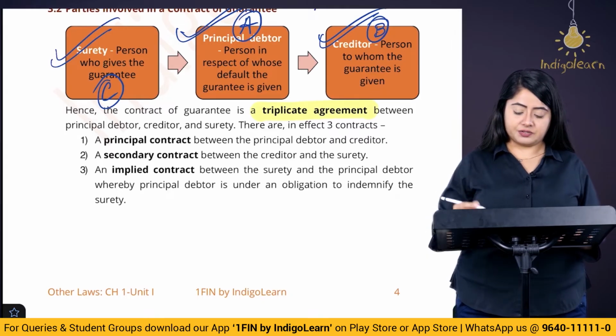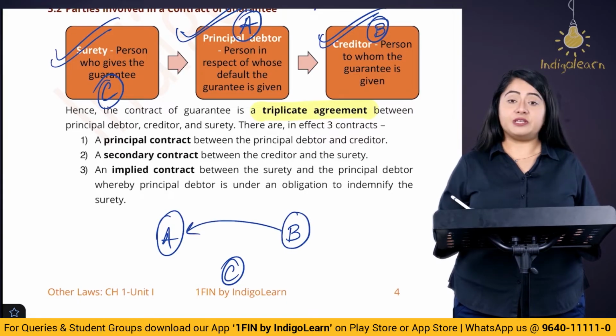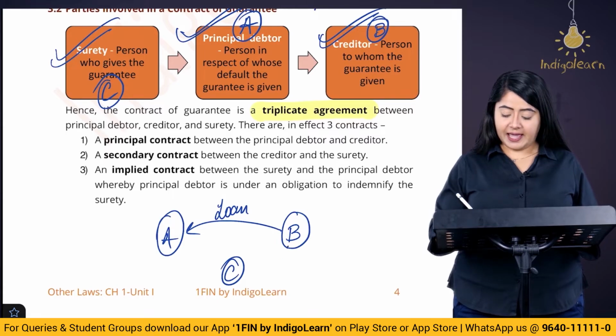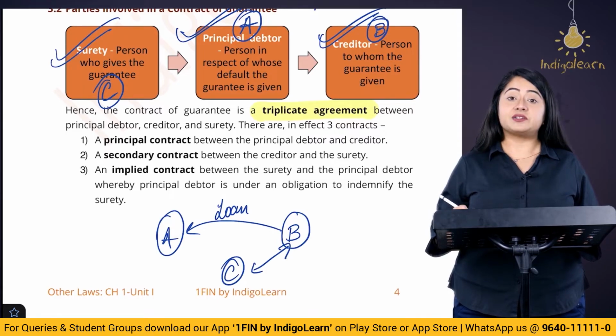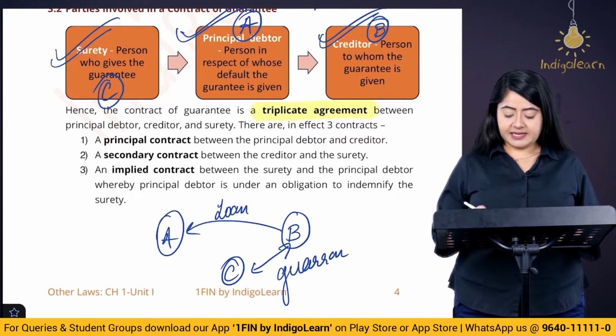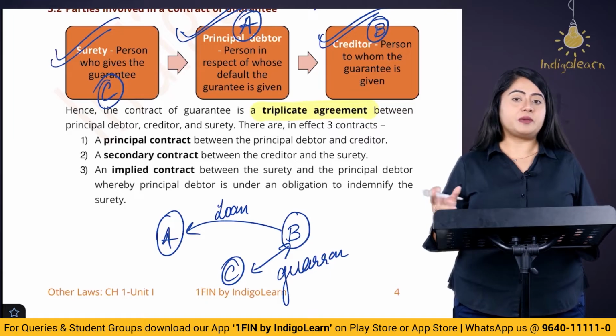What is this tripartite agreement? Between A, B and C. See, A is the person who has taken a loan from B. So there is a contract of loan involved here, right? Between B and C, C is the surety and B is the creditor. There is a contract of guarantee involved. So that means in case A does not make the payment, then C is going to step in. He is going to make the payment to B.